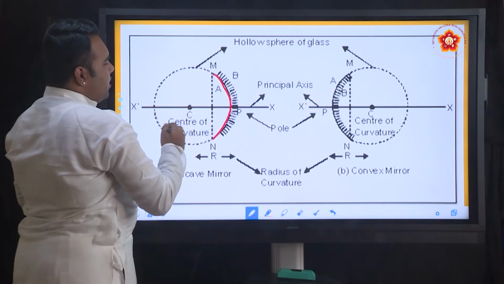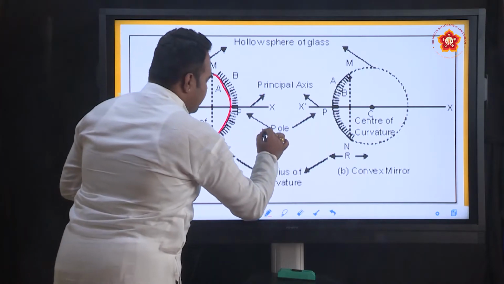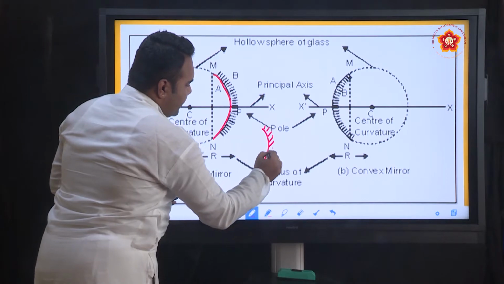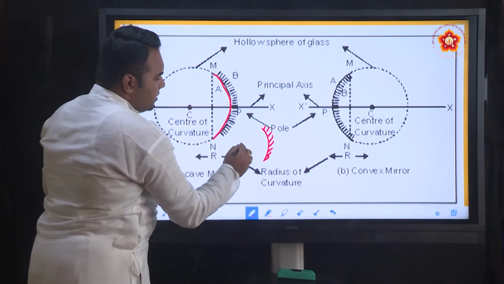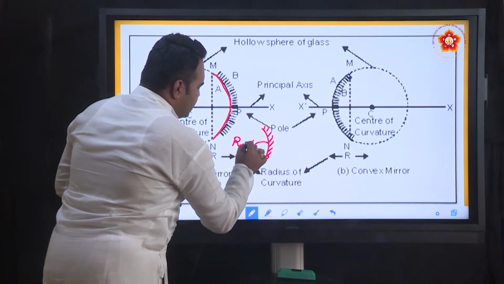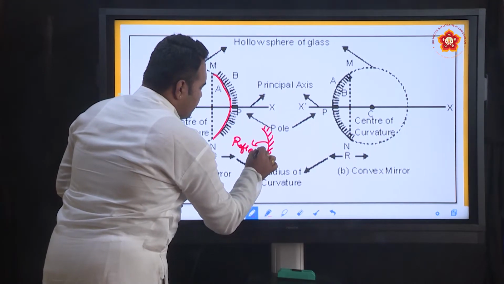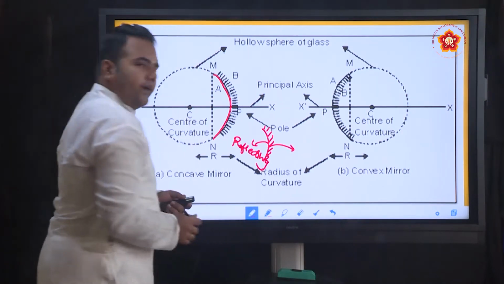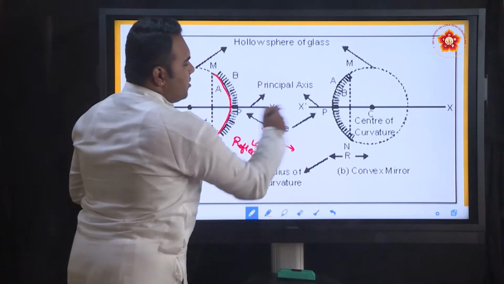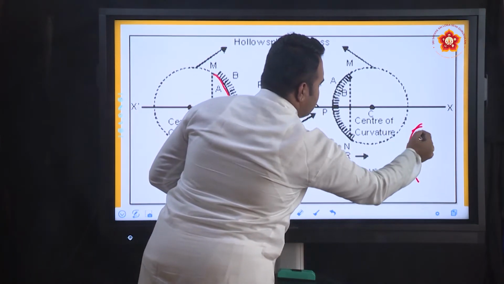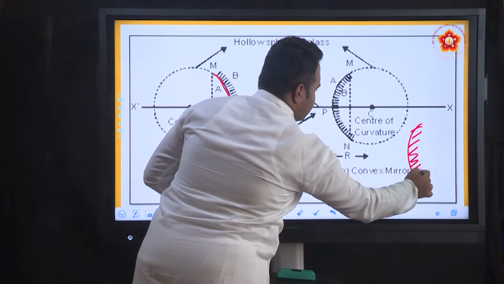Whenever we draw a mirror, for example a concave mirror, we need to shade the outside, to tell that this is the reflecting surface and this side is coated. Similarly, when you are drawing a convex mirror, we need to shade inwards.